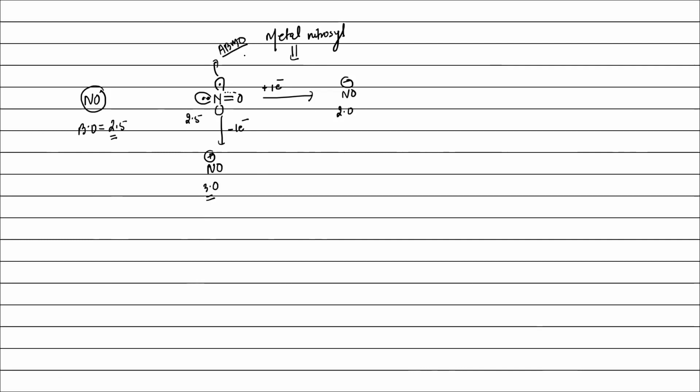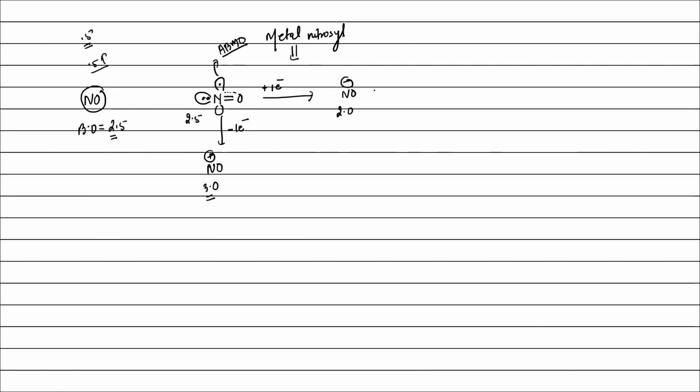If we put one electron in the anti-bonding orbital, bond order is reduced by 0.5. That is why on going from NO to NO minus, bond order decreases from 2.5 to 2.0. If we remove one electron from the ABMO, bond order increases by 0.5 unit. That is why on going from NO to NO plus, bond order increases from 2.5 to 3.0.